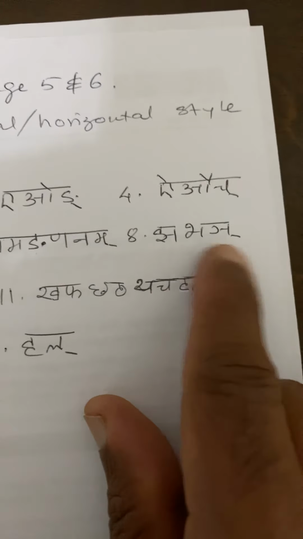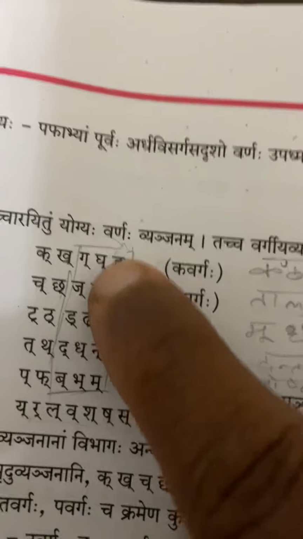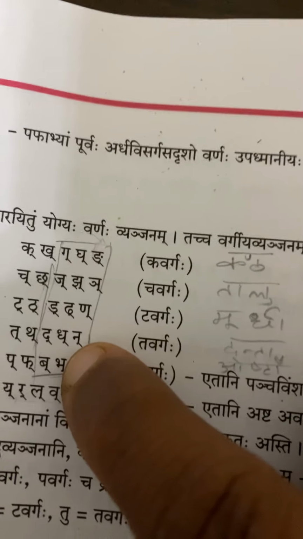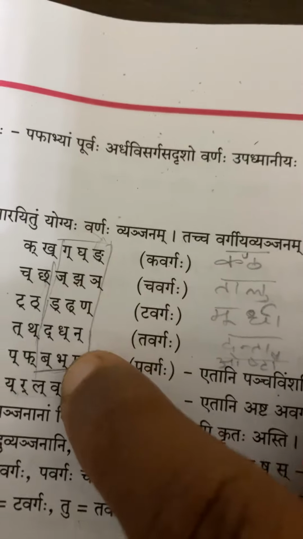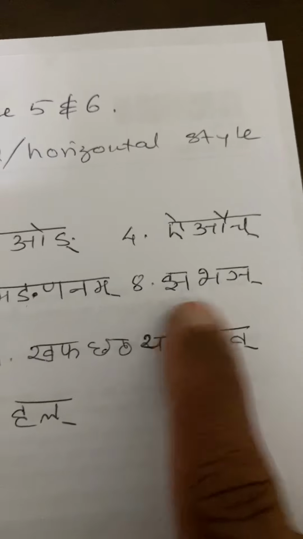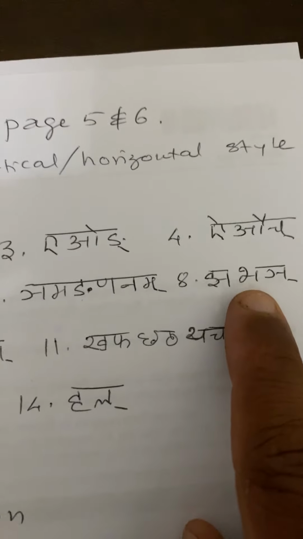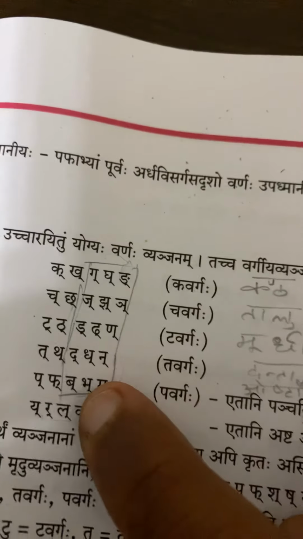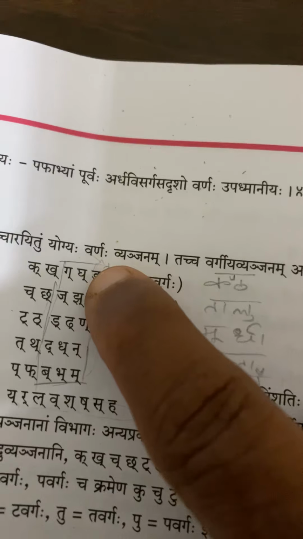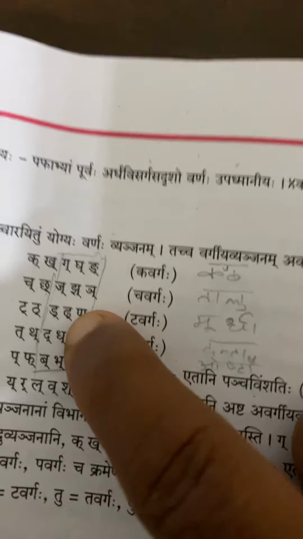Of these, jha and bha are in the 4th column, and the nasal is the last, the 5th column. In the 4th column you see ja and bha, so that is where jha, bha, nya has come. Since two of these from the last columns have come, the ones that are left out, which are gha, dha, dha, come next.